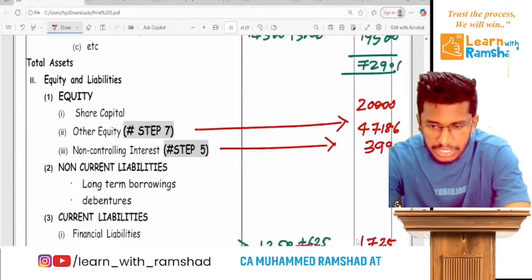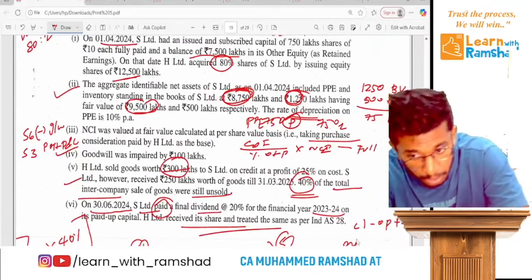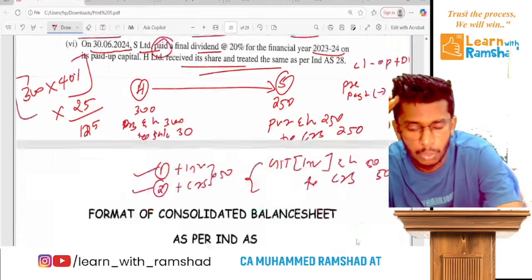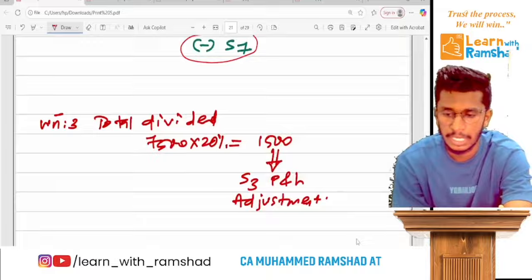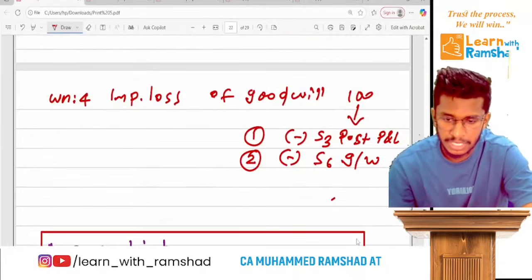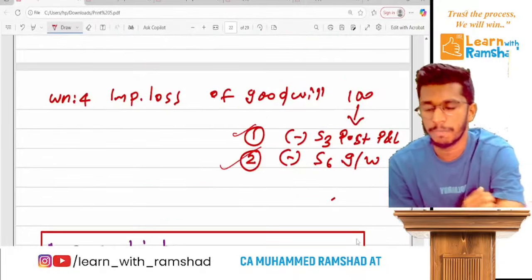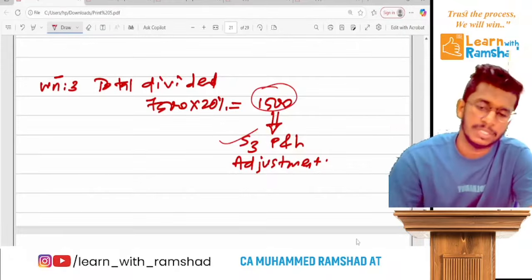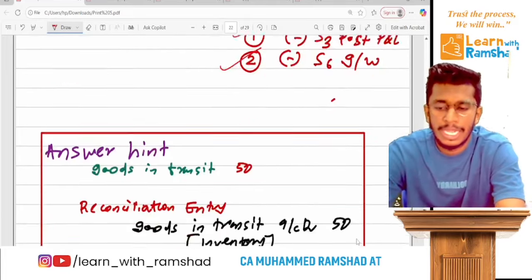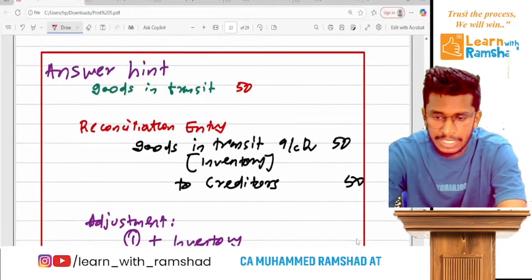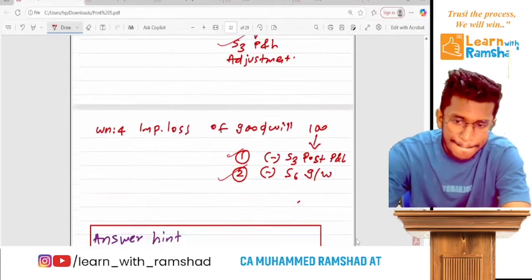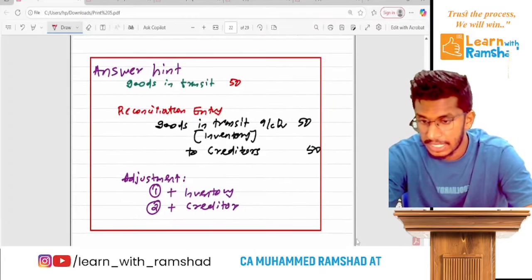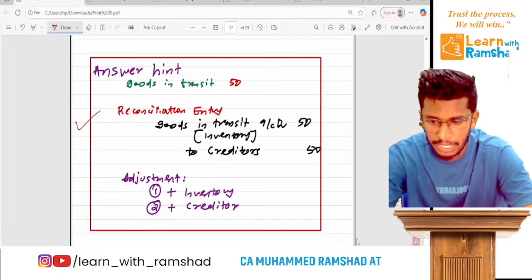Clear? Now the next adjustment is related to goodwill impairment loss. So this is 100. So in step 3 ready. In step 3 we deduct, and also we deduct from step 6. Now there is dividend, which is 1500. We do step 3 P&L. Now let's see the steps. Before that, I gave the answer hint for the transit item. Ready? You can check it.